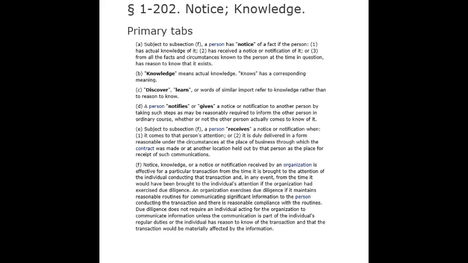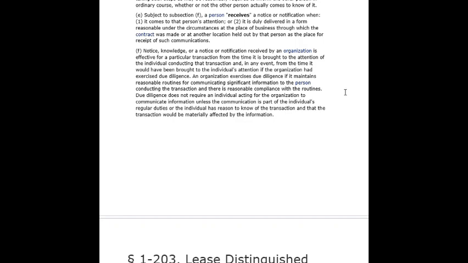D. A person notifies or gives a notice or notification to another person by taking such steps as may be reasonably required to inform the other person in ordinary course, whether or not the other person actually comes to know of it. E. Subject to subsection F, a person receives a notice or notification when: 1. It comes to that person's attention, or 2. It is duly delivered in a form reasonable under the circumstances at the place of business through which the contract was made or at another location held out by that person as the place for receipt of such communications.